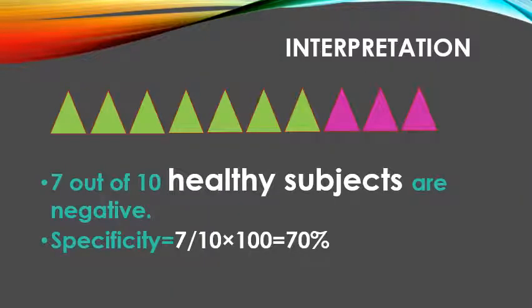How will we interpret it? Like in a population we have 10 people who are healthy. Out of this, when the diagnostic test is applied, the result of the test shows that 7 of these are healthy and 3 of them have disease. So these are false positive cases. So true negative, 7 out of 10 healthy subjects are negative, right? And specificity will be 7 out of 10 because total healthy people are 10. So 7 by 10 into 100 will give you 70% specificity of this test.